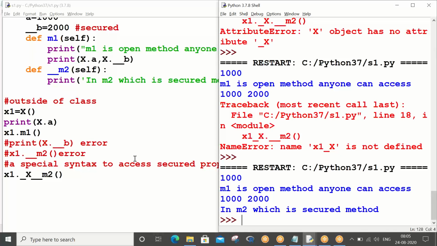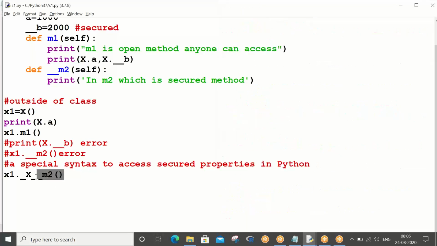So basically, what you have managed, tell me, though there is a secured property in our class, we can access that. We cannot access that with a normal object name dot method name. With the normal syntax, you cannot access. So see what the change is that you are bringing in here. You have to understand what change you are bringing in. I'm just trying to make you understand the syntax. Okay, so x1 dot, x1 dot.